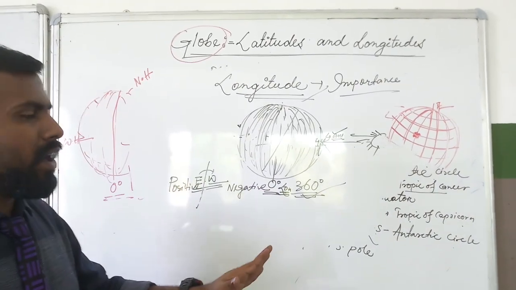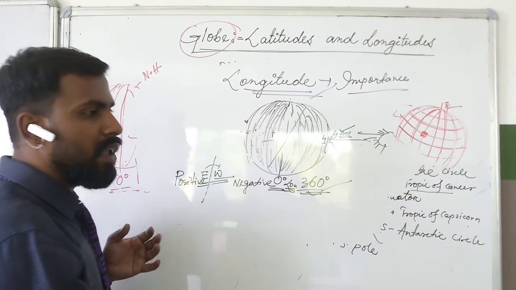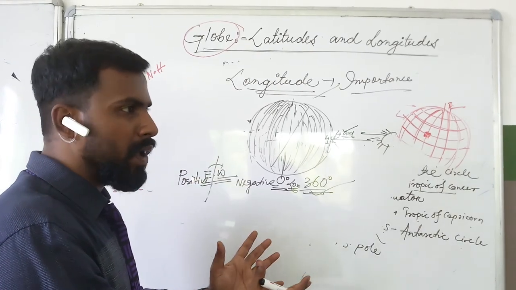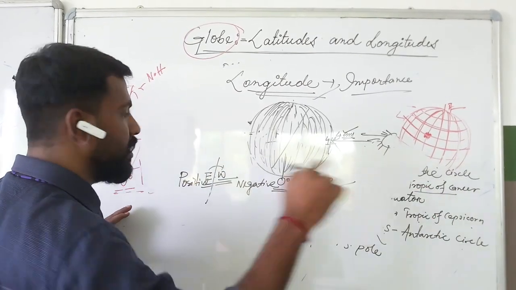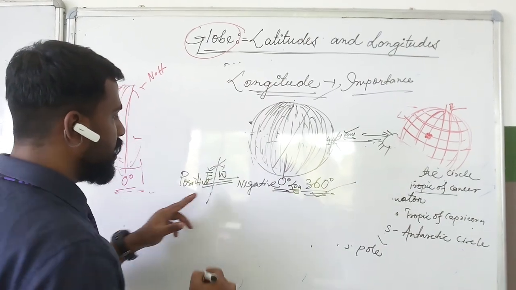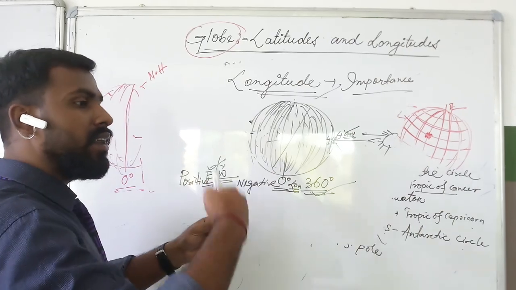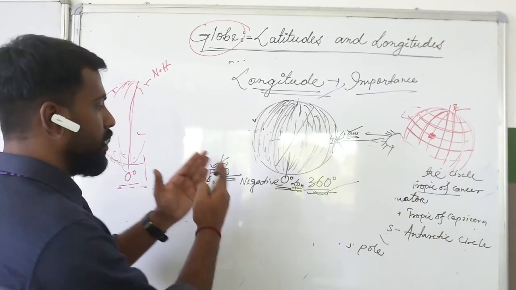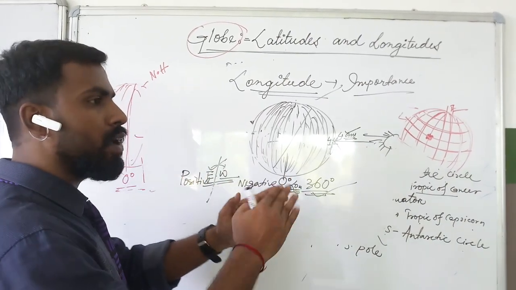Whenever we calculate the time of any place, we need to know in which hemisphere the place is. If the place is in the eastern hemisphere, we count it in advance, according to the distance, and the places in the west are counted backward.